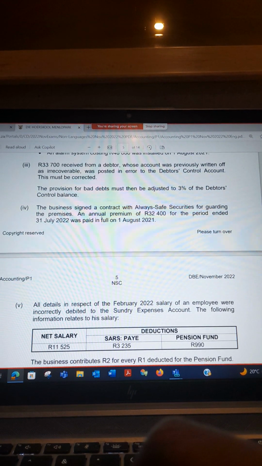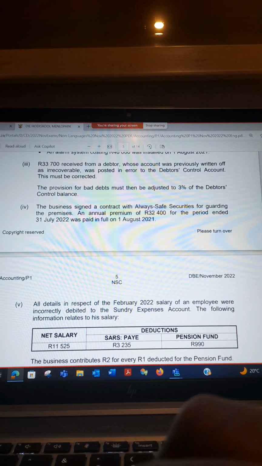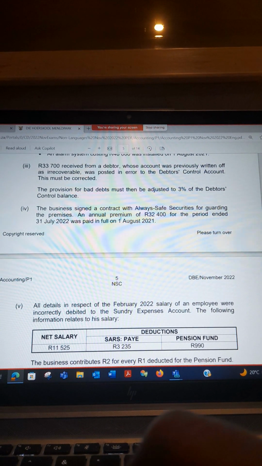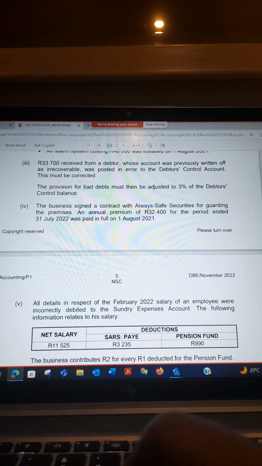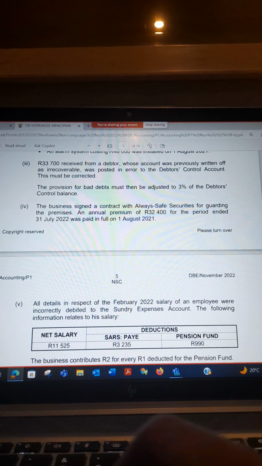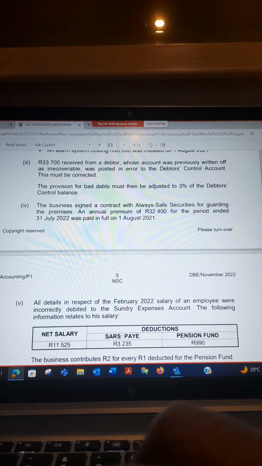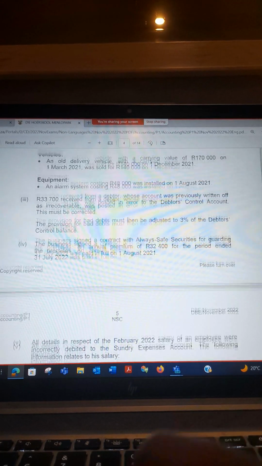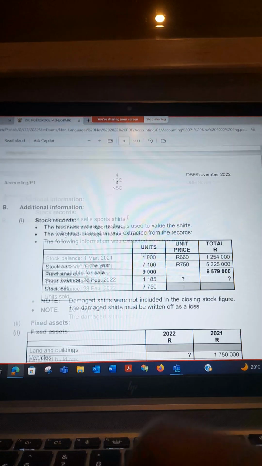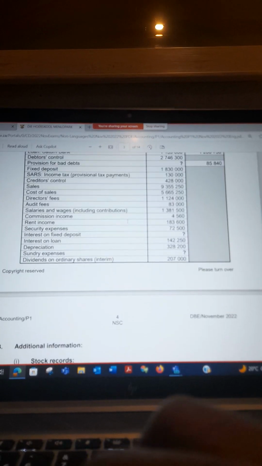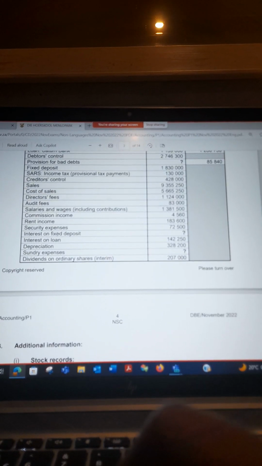A contract signed by the business for security, with an annual premium of 32,400 for the period ended 31 July, was paid in full on 1 August 2021. So you need to understand how to link this information to the trial balance. Before you pick up the calculator, where should I take it to? Should I take it to rent income? Should I take it to security expenses?